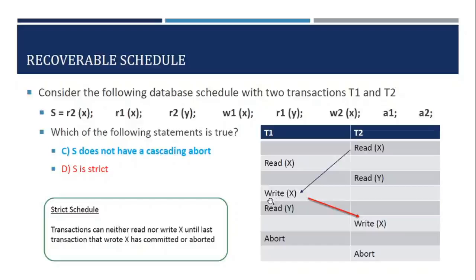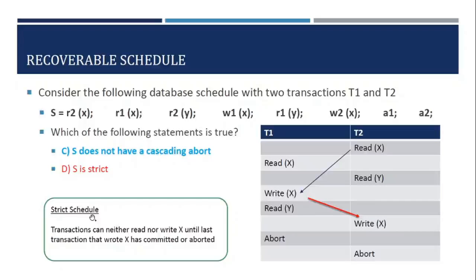And this occurs early in the schedule. So once T1 has written a new value of X, T1 has to be committed, and only then is T2 allowed to write a new value of X. But here T1 writes an X which is overwritten by T2. So this is not a strict schedule.